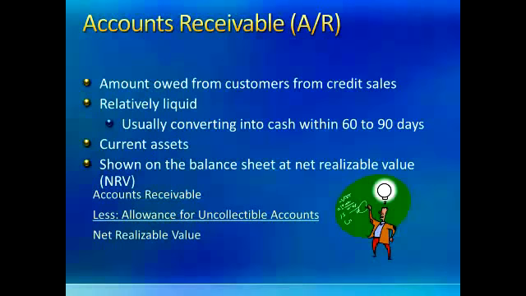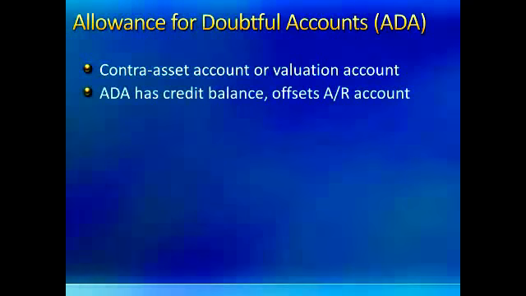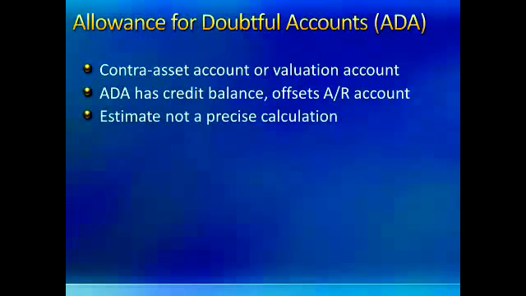And that's also referred to as allowance for doubtful accounts sometimes. Accounts receivable minus the allowance is equal to the net realizable value. That really means that the allowance for uncollectible accounts is an estimate of the amount that we think we won't collect. The allowance for doubtful accounts is a contra asset account. It has a normal credit balance, and it offsets or reduces accounts receivable. It's an estimate and not a precise calculation.